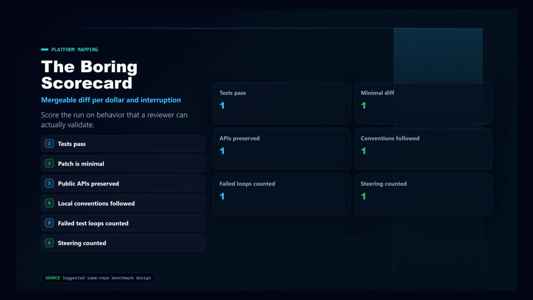The scoring should be boring on purpose. Did the test pass? Is the patch minimal? Did it preserve public APIs and local conventions? How many failed test loops happened? How many times did a person have to steer it back? The winner is not the model with the nicest explanation. It is the model that leaves the cleanest mergeable diff per dollar and per interruption.